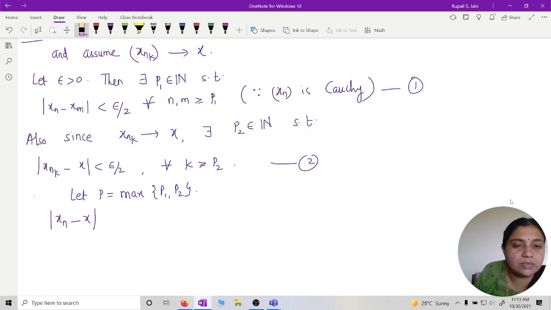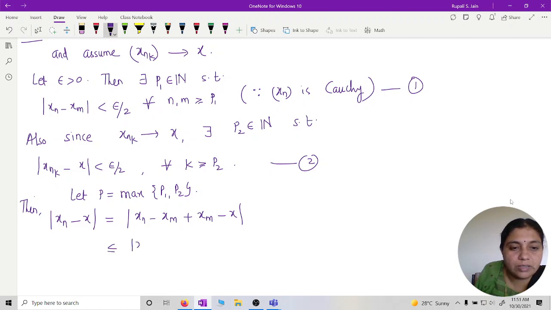Let p be equal to the maximum of p1 comma p2. Consider then mod of x_n minus x. How can I write it? Mod of x_n minus x_m plus x_m minus x. Add and subtract x_m, right?